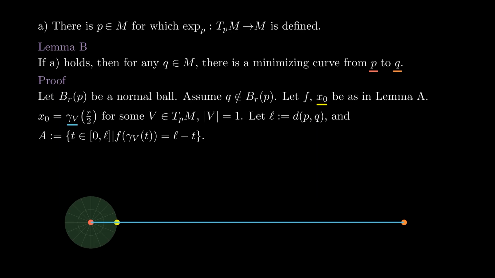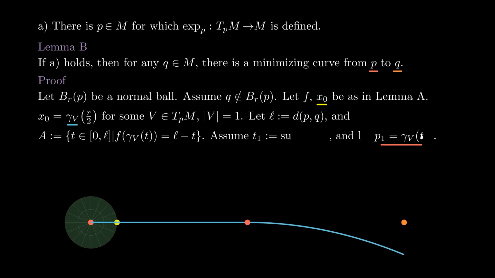Let A be the set of times from 0 to L for which f of gamma v of t is L minus t. This means that the times in A are the ones when gamma v is traveling optimally from P to Q. We want to show that L is in A, so we assume not. Let T1 be the supremum of A and let P1 be gamma v of T1. Notice that A is the set where two continuous functions agree, so it is closed. In particular, T1 is in A.